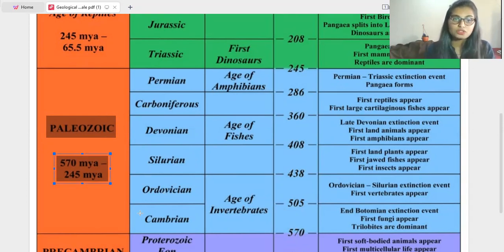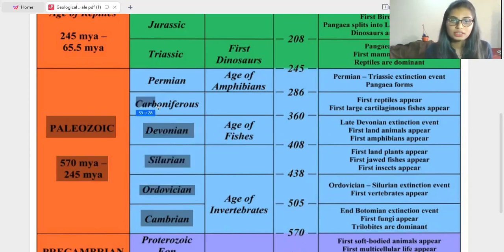In this Paleozoic era, the first period is Cambrian. After the Cambrian, Ordovician. After the Ordovician, Silurian, then Devonian, then Carboniferous, and also Permian. So here 1, 2, 3, 4, 5, 6, six periods are there under this Paleozoic era. The Cambrian and Ordovician are called the age of invertebrates, in the absence of vertebrates.